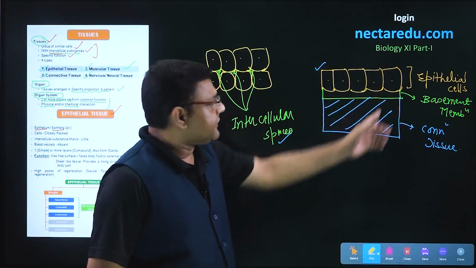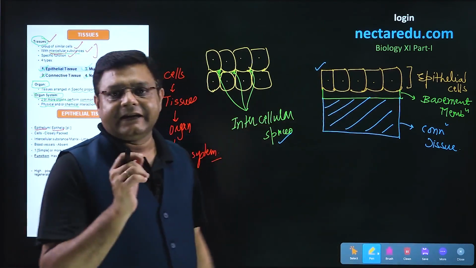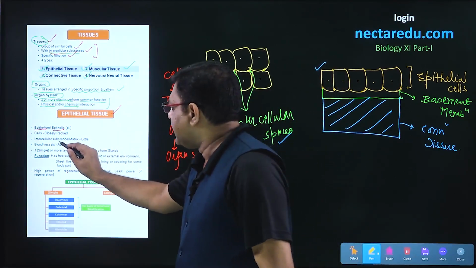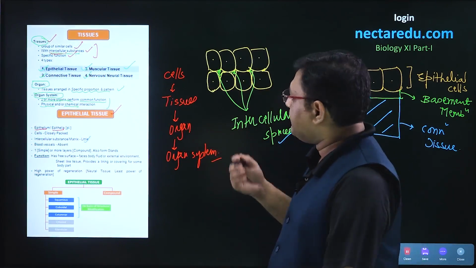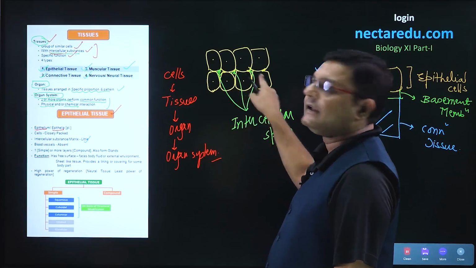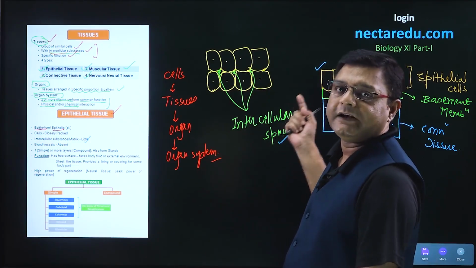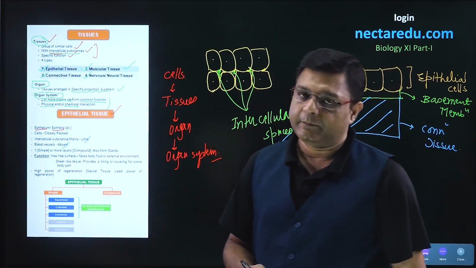But in this case, since cells are very compactly packed, there will be very little intercellular substance. So we say that the intercellular substance or matrix will be little. Also, the blood vessels travel through intercellular spaces. Since intercellular spaces are absent here, blood vessels will also be absent.